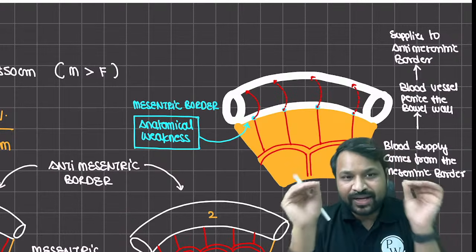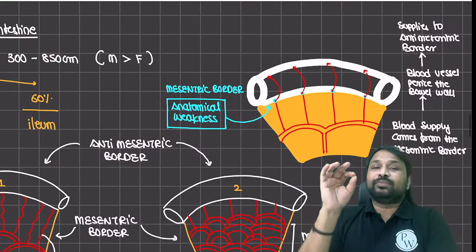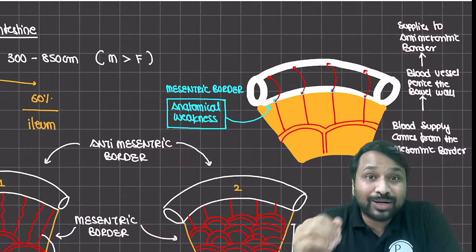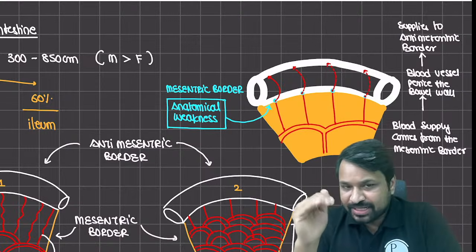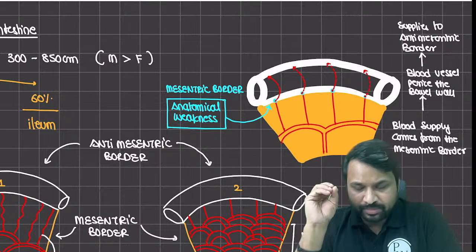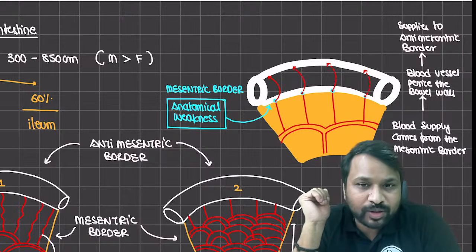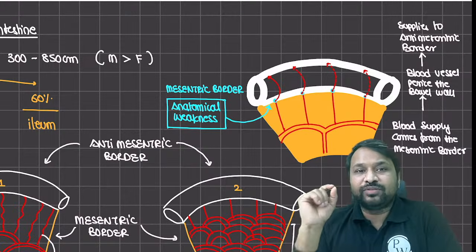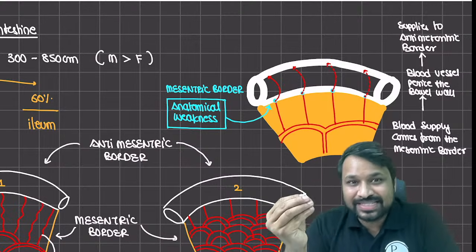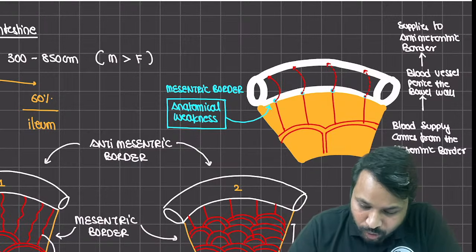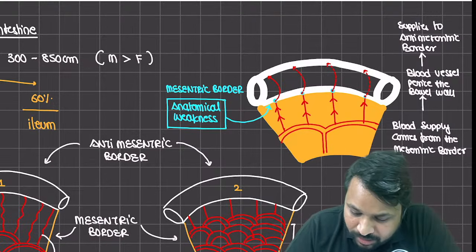Now, if I ask you a very logical question, just look at the diagram and let me know which part of the bowel will receive less blood. You have the mesenteric and the anti-mesenteric borders of the bowel wall. Which part will receive less blood, mesenteric or anti-mesenteric? Quick feedback. As you can see, usually the blood is going to flow in abundance to the mesenteric border first.